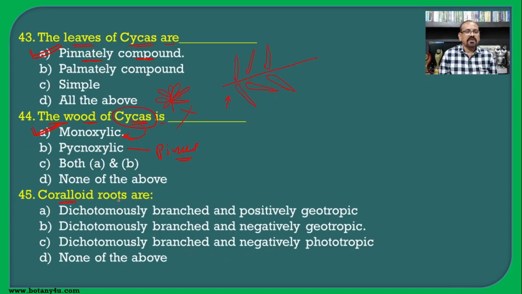Then coralloid roots are dichotomously branched. In all these three there is dichotomous branching. Then they are negatively geotropic, because they grow away from the soil, towards the surface, and hence B is the correct answer for this question.